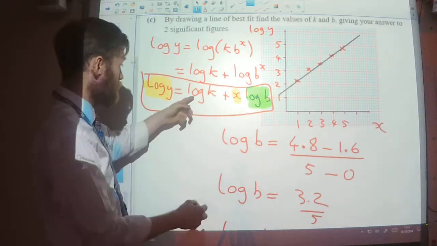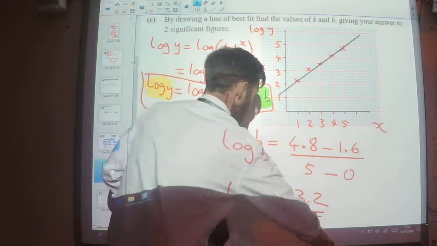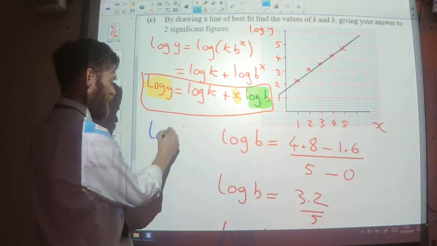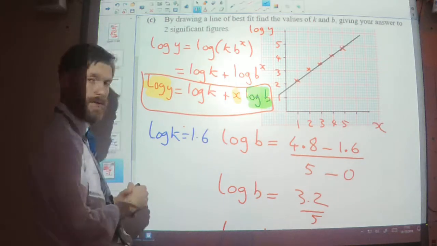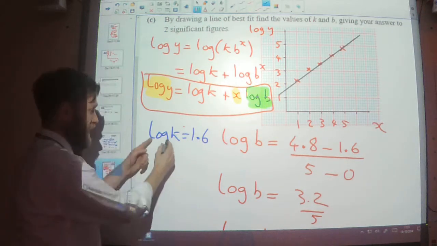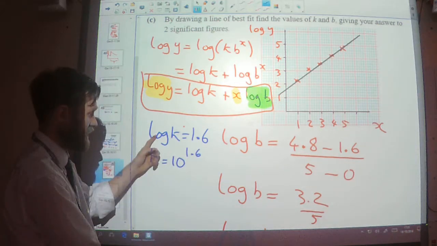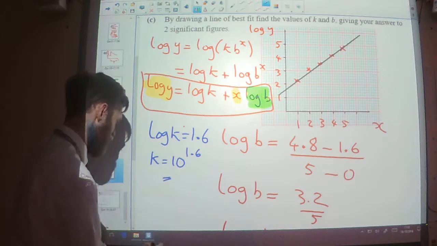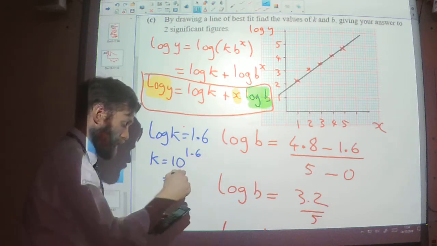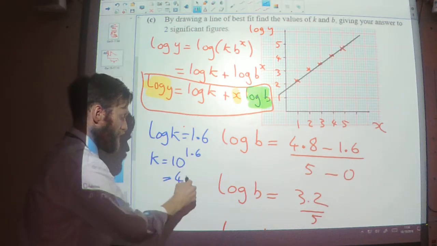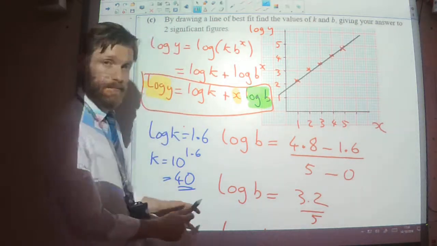In terms of k, well that here is the constant by itself. So I know that log of k is my y-intercept, which I reckon is 1.6. So same idea. If I now do k equals 10 to the power 1.6, so to get rid of the log here, just do 10 to the power. And if I do that, I get 39.8. So to two significant figures, that is 40. So there we go.